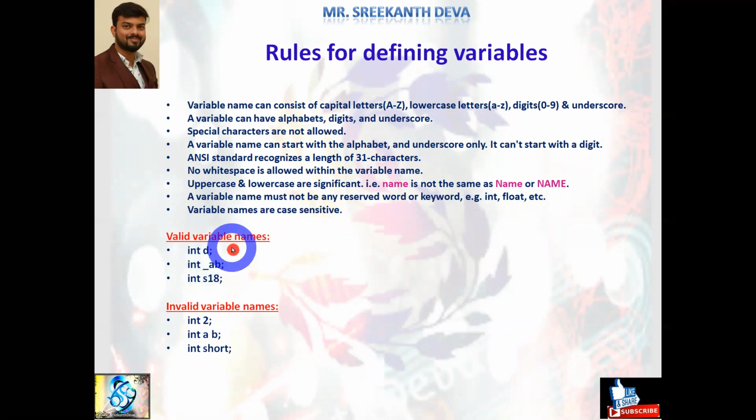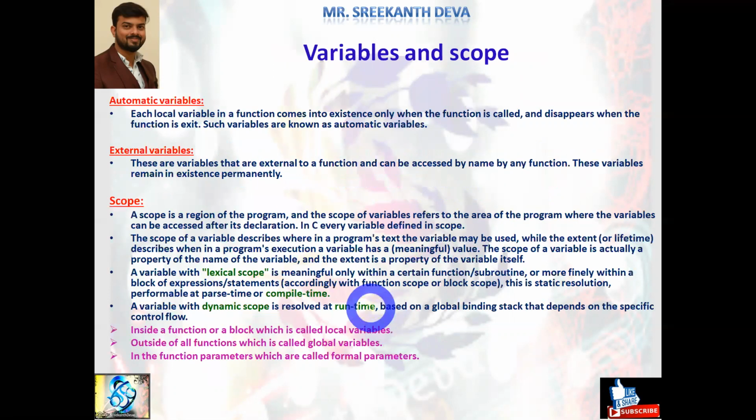So these are some examples of valid variables. int d is a valid variable name, int underscore ab is a valid variable name, int s18, the first letter is an alphabet or character, so that is valid. It is followed by numbers, no issue. But the first letter cannot be a digit. If you start with a digit, that is an invalid variable name. So this is about the rules for choosing variable names in the program.